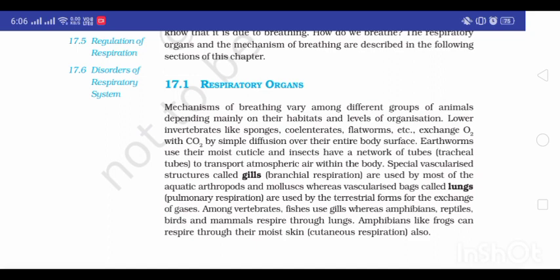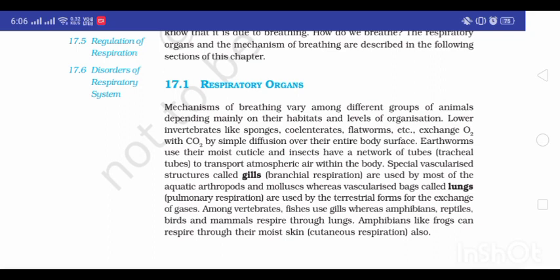Mechanisms of breathing vary among different groups of animals depending mainly on their habitats and level of organization. Lower invertebrates like sponges, coelenterates, flatworms, etc. exchange O2 with CO2 by simple diffusion over their entire body surface. Earthworms use their moist cuticle, and insects have a network of tracheal tubes to transport atmospheric air within the body.